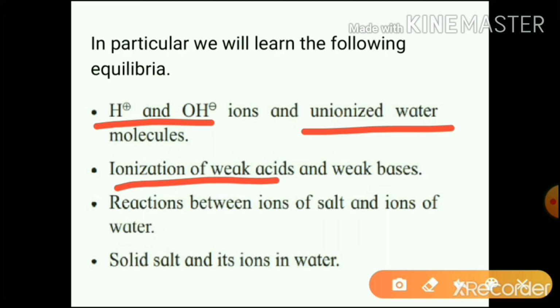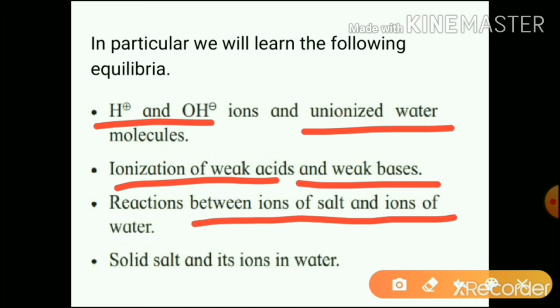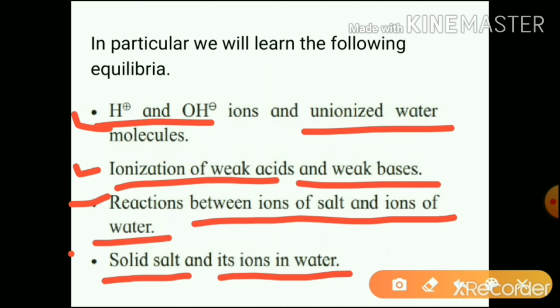Ionization of weak acids and weak bases: equilibrium in the ionization of weak acids and weak bases. Then equilibrium in the reactions between ions of salt and ions of water. And the equilibrium between solid salt and its ions in water. So these four equilibria we are going to study in this chapter.